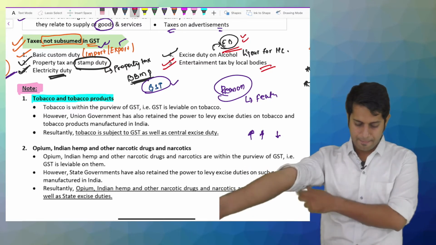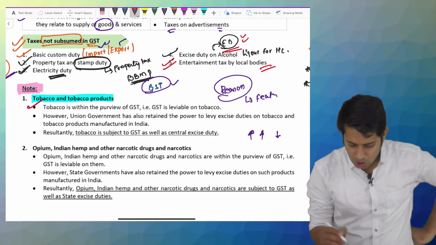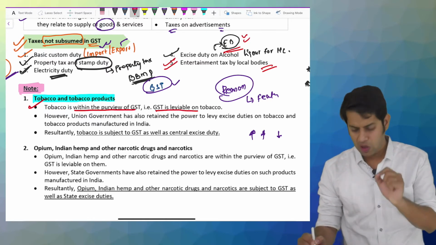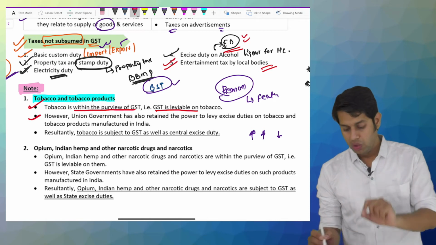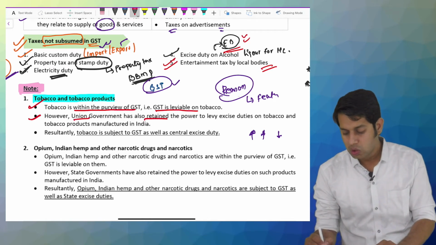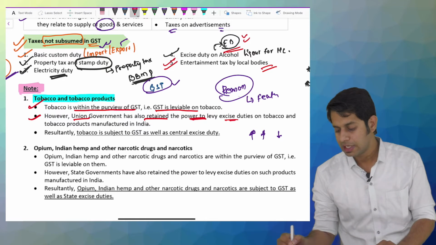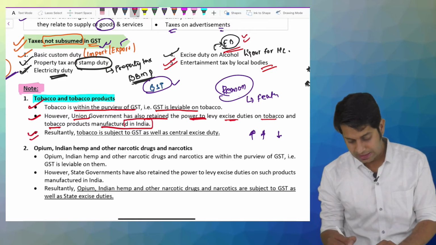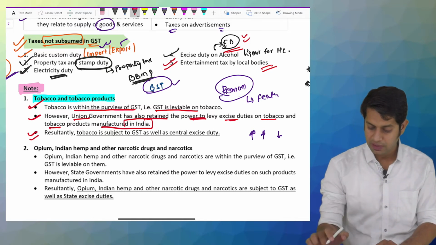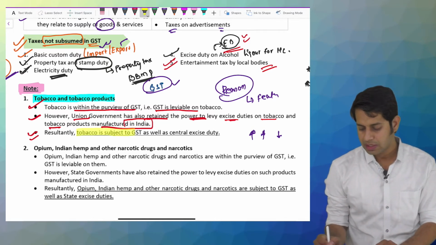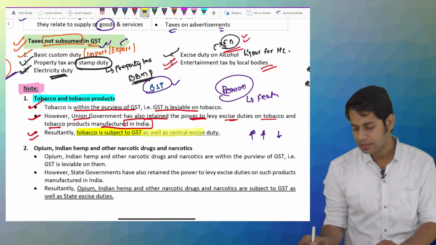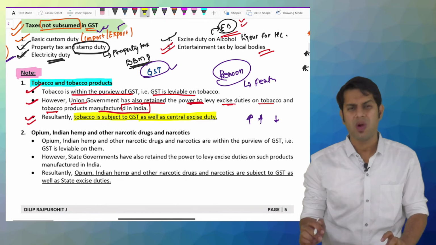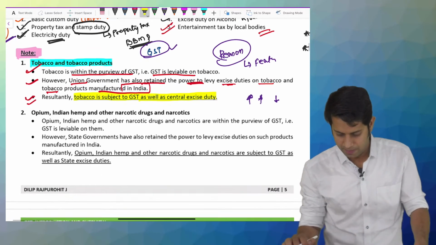gone. Okay. So tobacco and tobacco products are within the purview of GST, that is, GST is leviable on tobacco. However, the union, that is the central government, has also retained the power to levy excise duty on tobacco and tobacco products manufactured in India. Resultantly, what is happening because of this? What is the result? Tobacco is subject to GST as well as central excise duty. So these points are important for your MCQ.